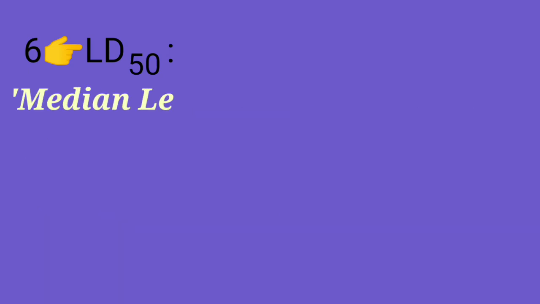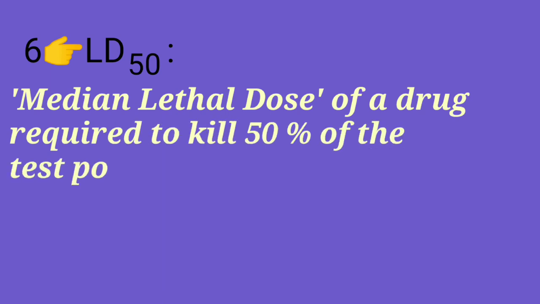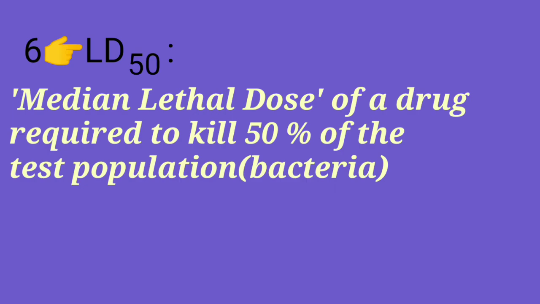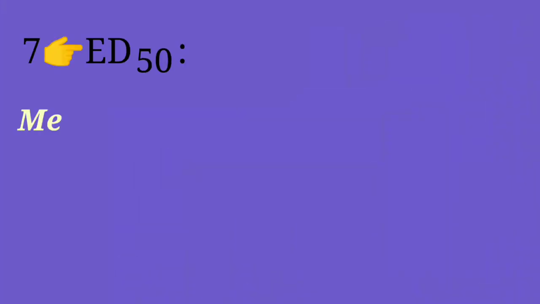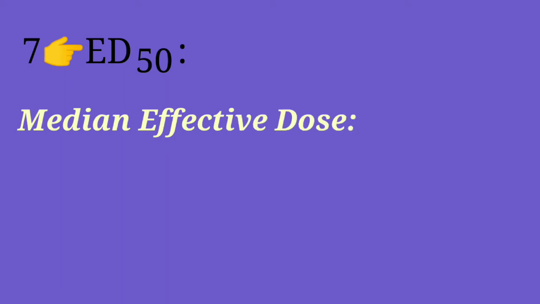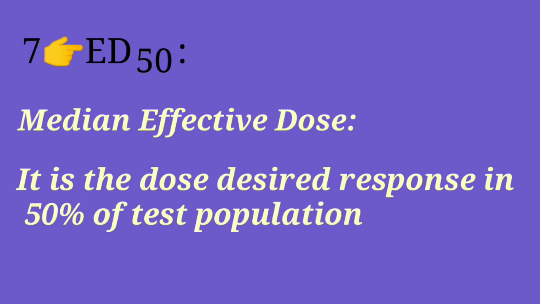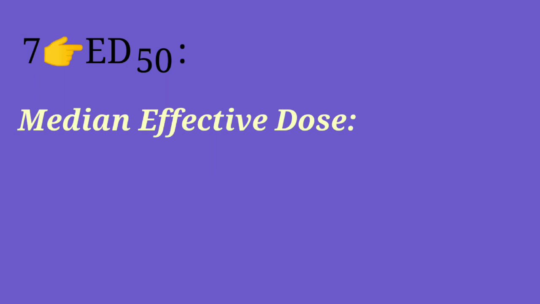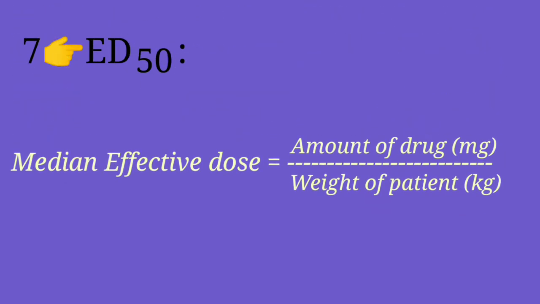LD50 is the median lethal dose of a drug that is required to kill 50% of the test population, that is of bacteria. This dose in general is called a tolerance or a threshold dose. Next is ED50, that is median effective dose. Students, this is the dose which produces the desired response in 50% of the test population, that is amount of drug in milligram divided by weight of the patient in kilogram.